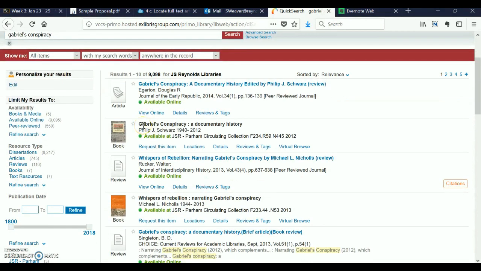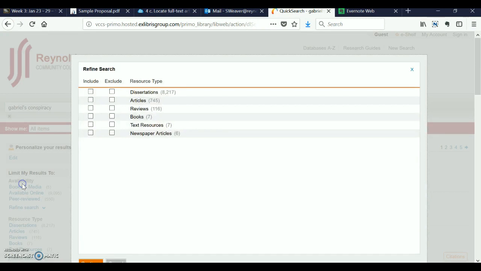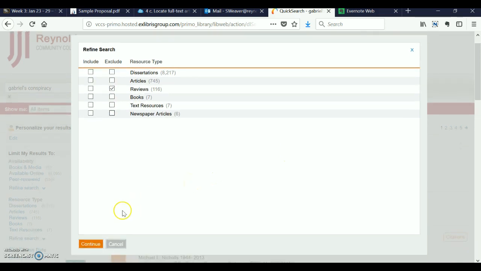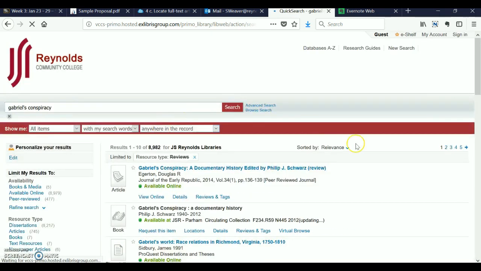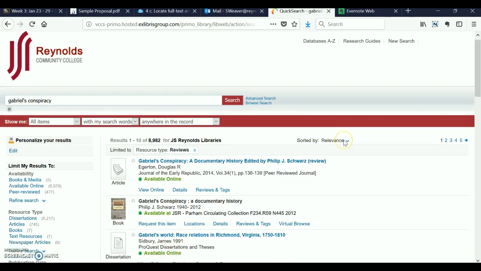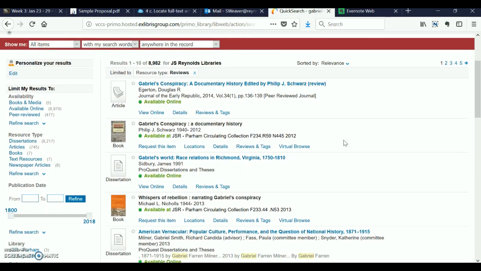What I want to do is try to get rid of those book reviews because those really aren't helpful to us. So if we go back over here to the left side under resource type and click refine search, that brings up a box where you can either include or exclude certain types of resources. So I want to exclude reviews and newspaper articles. And actually, let's keep newspaper articles. We'll just get those reviews out of there. So let's click continue. And what that's going to do is get all of these book reviews out of there.